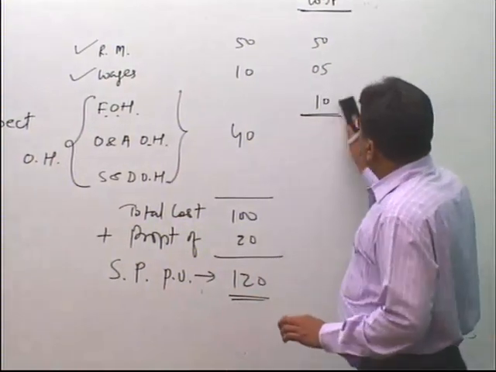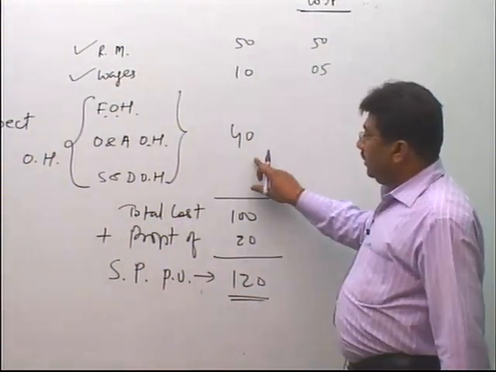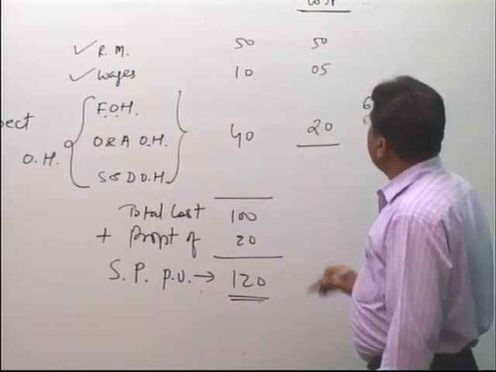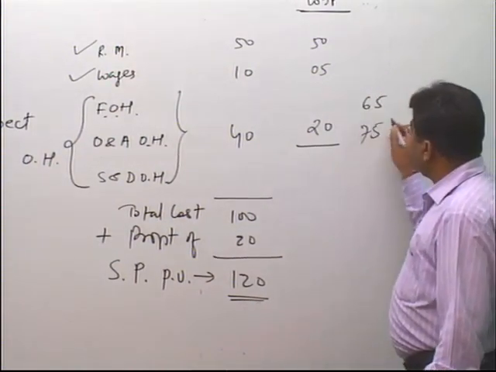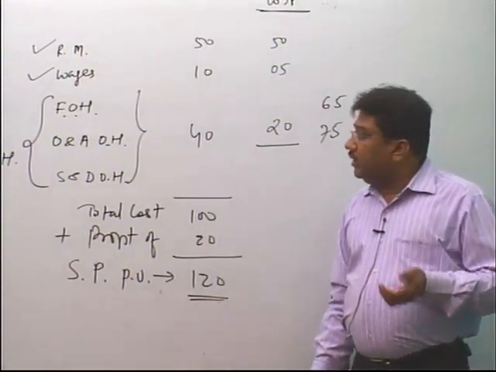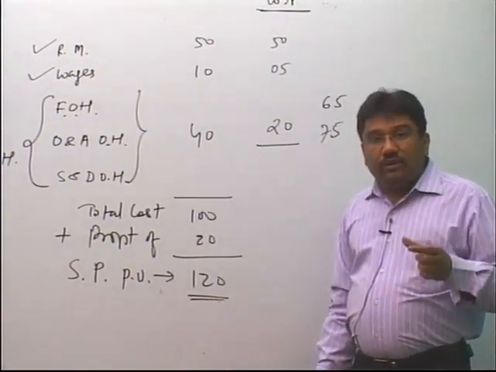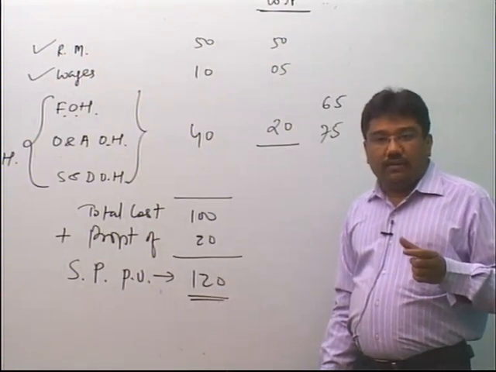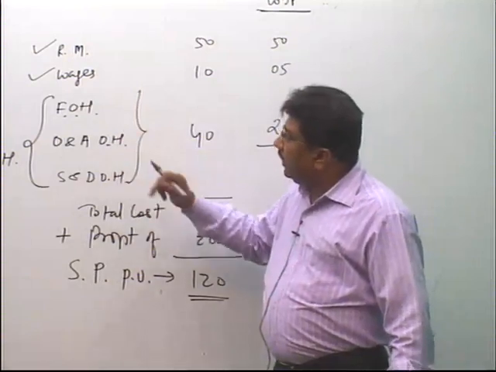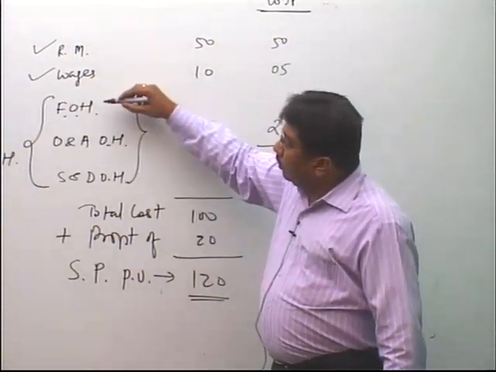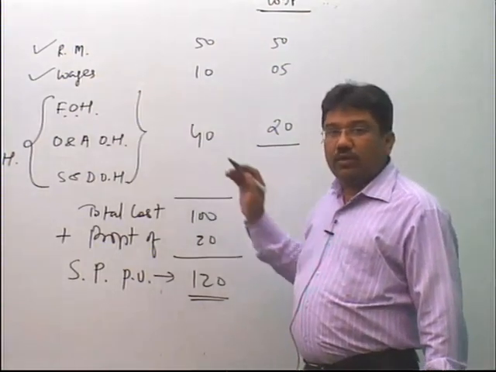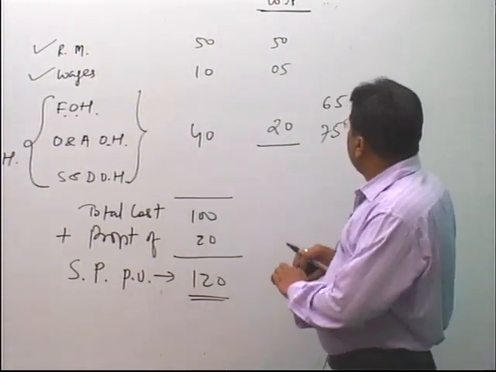So, consider the whole 40 and take 50% of this, that is 20. Then in that case your valuation will come to 75. So, if you are finding the value of one WIP, and all the 3 overheads are given to you separately, then include only up to factory overhead. This is the rule in case of WIP.